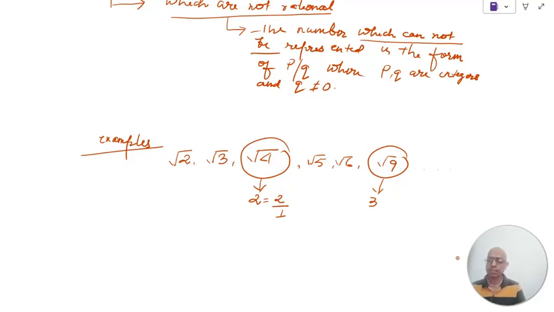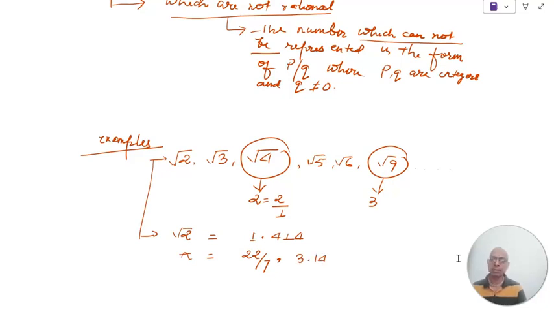Again, why are these numbers irrational? Let's see one of these examples. Like we take root 2. If you try to find out the value of root 2, or in the exam also, in the question itself, sometimes you will find that it is given to take the value of root 2 as 1.414, and sometimes pi is written, take the value of pi as 22 by 7, or it is sometimes written to take the value of pi as 3.14.